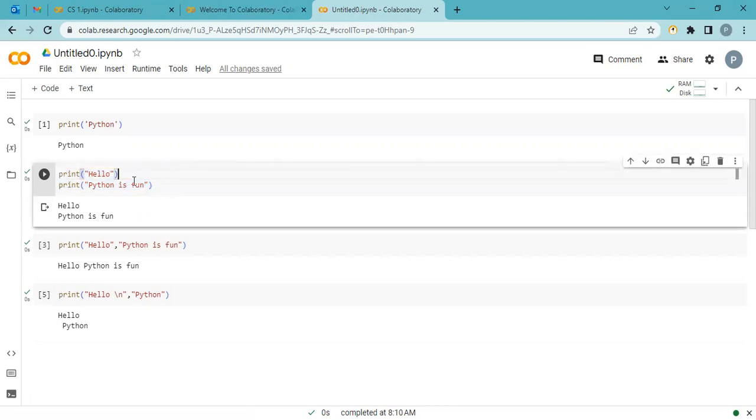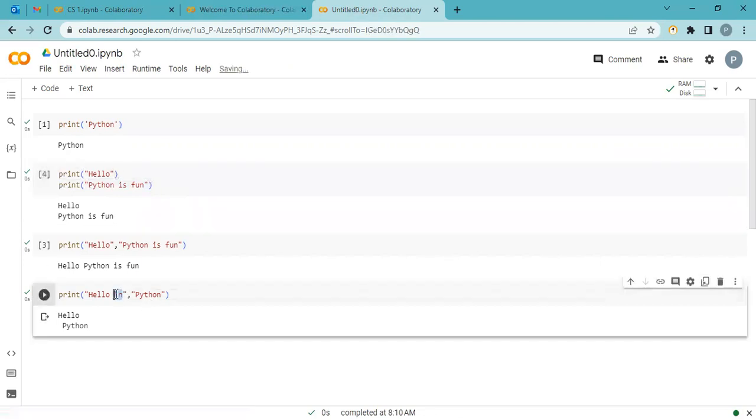First hello, then the compiler goes to the next line and prints Python. I can use this sign anywhere, but it is compulsory inside the double quotation marks. I can continue this again with a backslash, again a comma, that is fine.